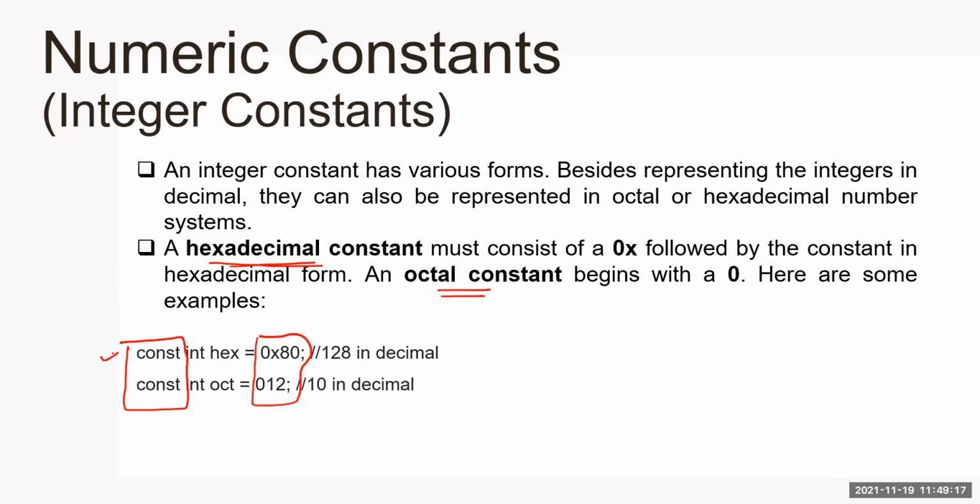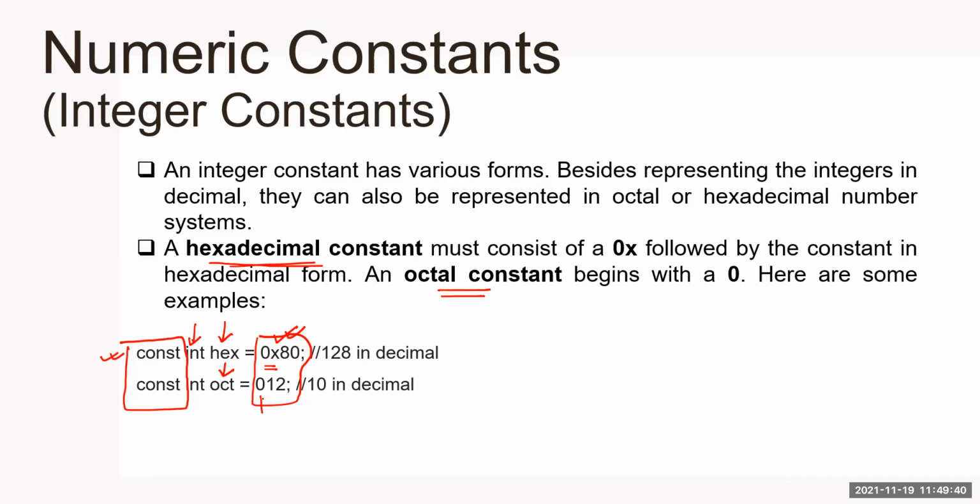This const is just a qualifier. It informs the compiler that this hex integer value cannot be modified, and this oct variable value cannot be modified. That is the only thing. But we are talking about what type of values we can use to assign to some variable or constant. Correct. So now see what it is.